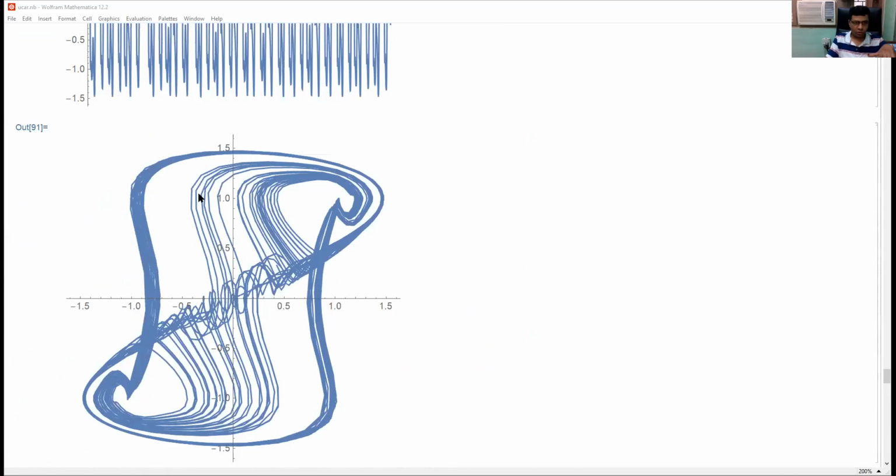The upper half is around equilibrium point 1, and the lower part is around -1, and the equilibrium 0 is connecting these two lobes. So the equilibrium point which is repelling or unstable is connecting these two scrolls.